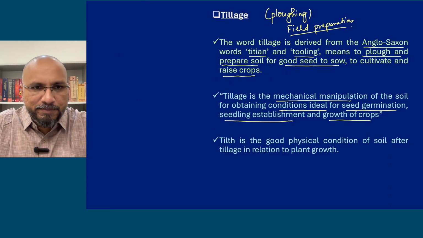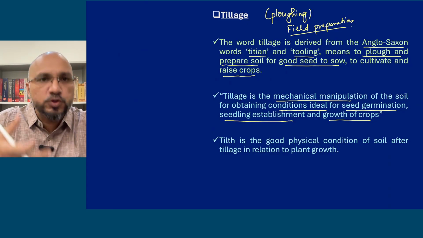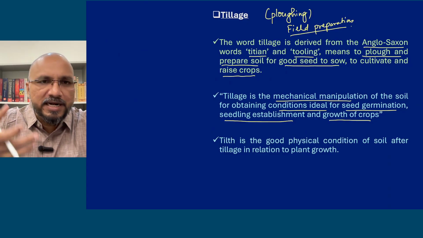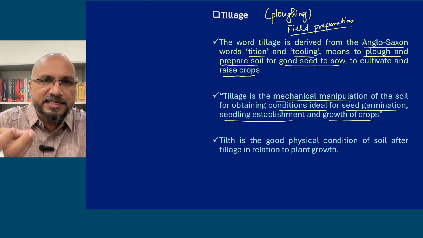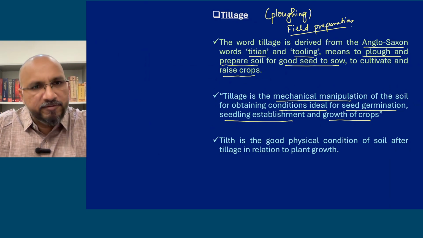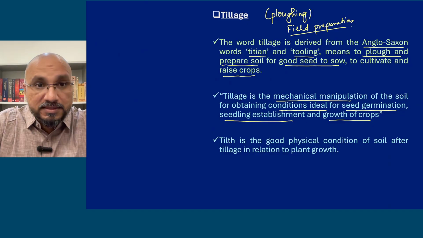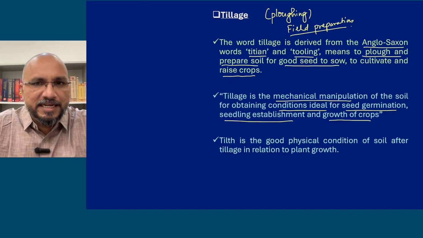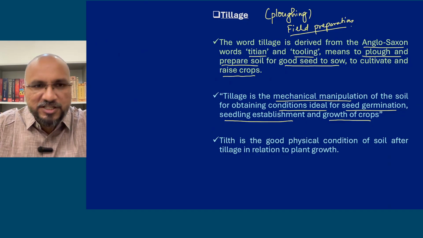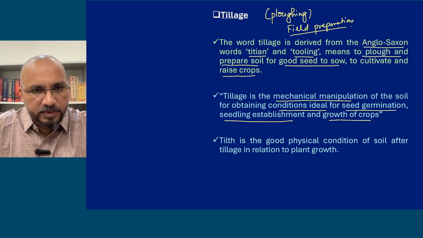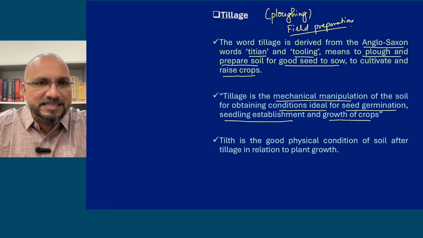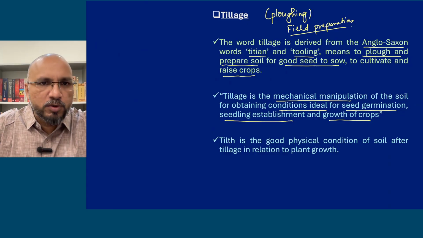can penetrate deeply, and sowing activity can be done, so that after sowing seeds can easily germinate and a proper crop will be established. So that is the purpose of tillage. We go for ploughing to make the soil loose, friable, so that we can sow easily, and the seeds that are sown, they can absorb the moisture, they can germinate easily and come out.